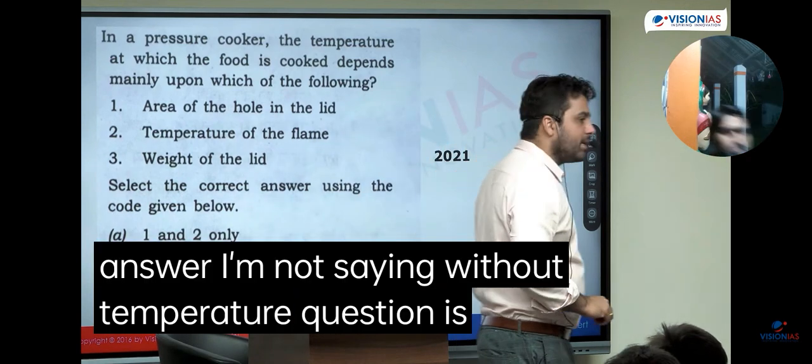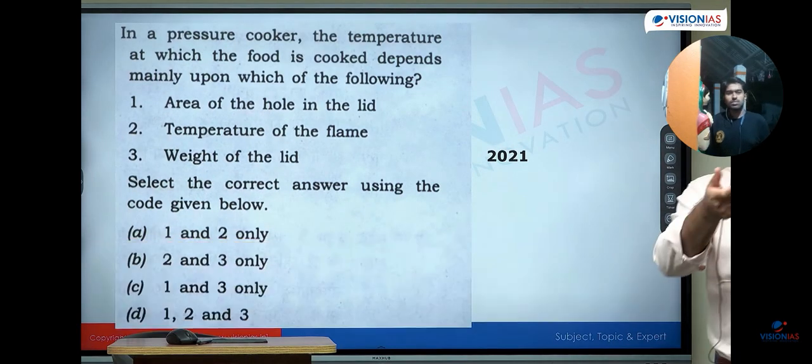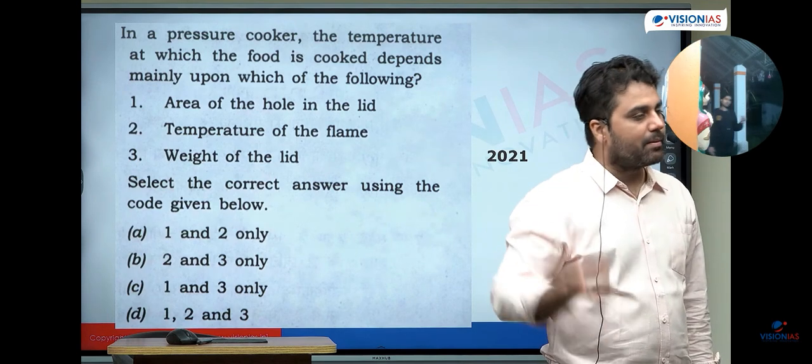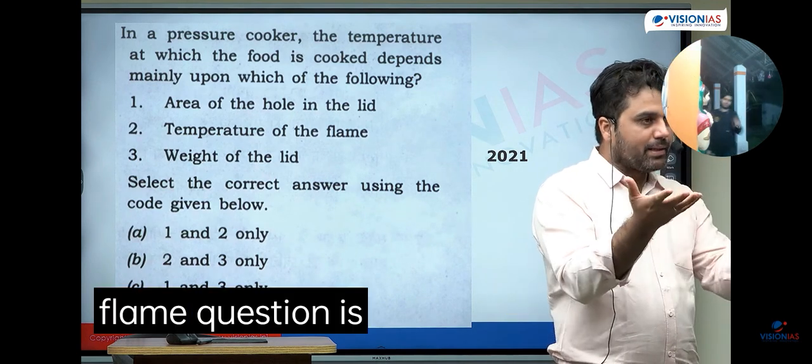I'm not saying without temperature. Question कहाँ बोल रहा है कि without temperature है. Question ये बोल रहा है कि आपने flame को बढ़ा दिया, temperature बढ़ा दिया, flame को कम कर दिया. ये बस ये करेगा कि आपने कुकर में जो पानी रखा था, पानी कितना जल्दी vaporize हो गया. Like अगर flame temperature ज़्यादा है तो पानी जल्दी. Question is not asking how fast or slow it will be cooked.